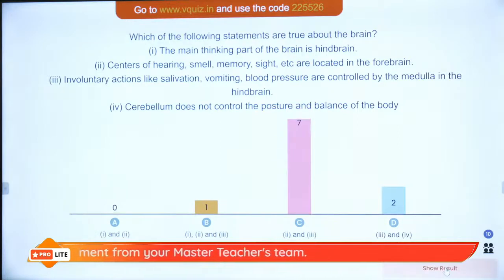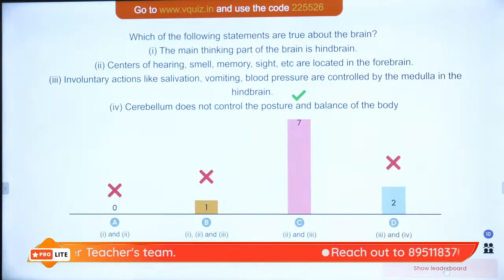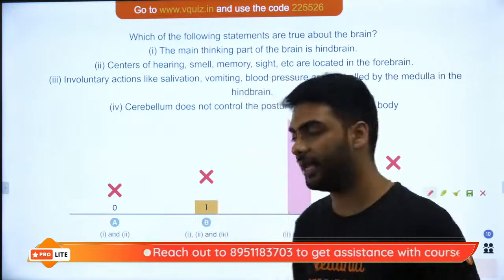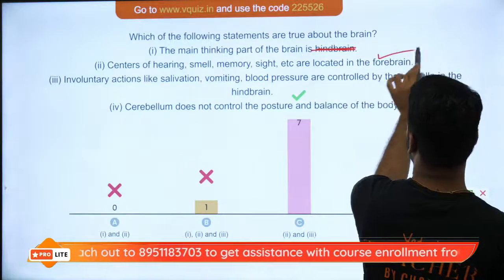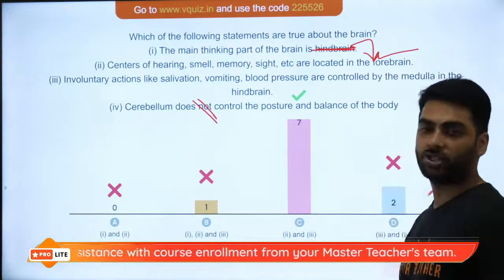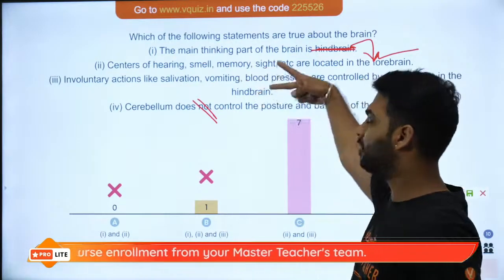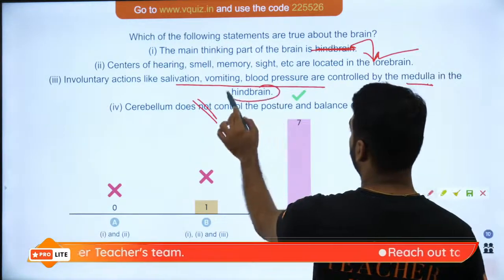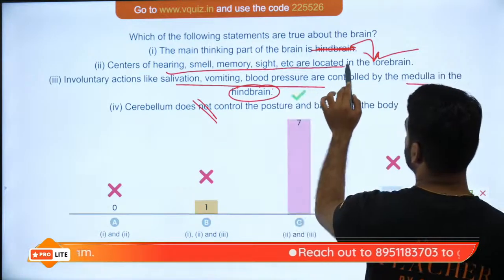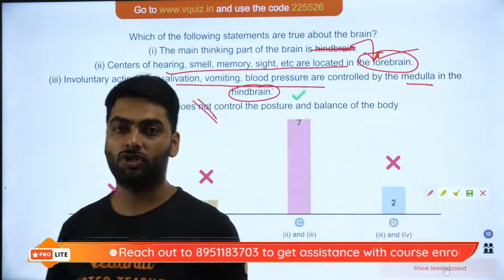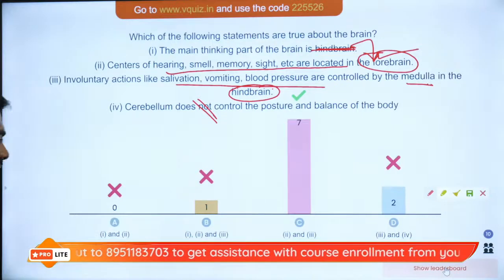Very good, very nice. C is the correct option. Why? The main thinking part of the brain is not the hindbrain, it is the forebrain. Then the cerebellum does control the posture and balance of the body. So only these two statements are completely correct: that salivation, vomiting, blood pressure are controlled by the medulla in the hindbrain, and your hearing, memory, sense, sight, etc. are controlled by the forebrain. Even your emotions, hunger, anger, thirst, sexual pleasure, everything is controlled by the forebrain, right?